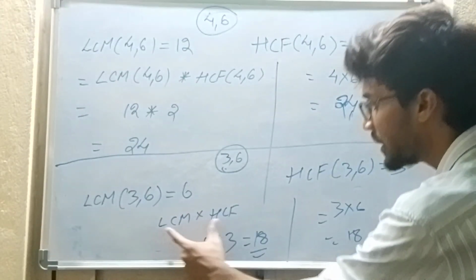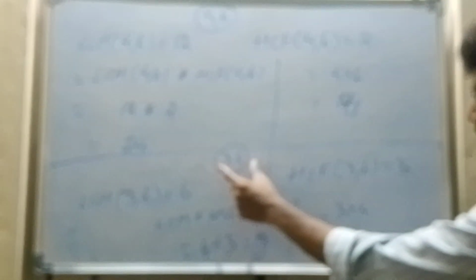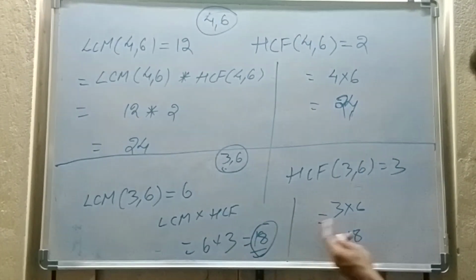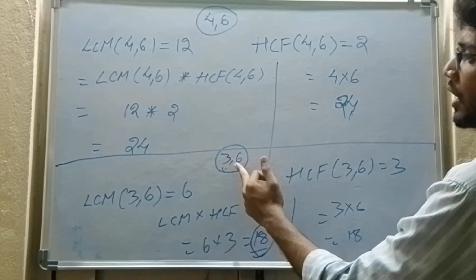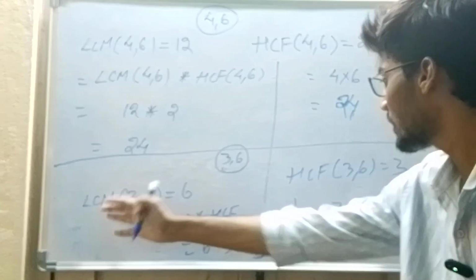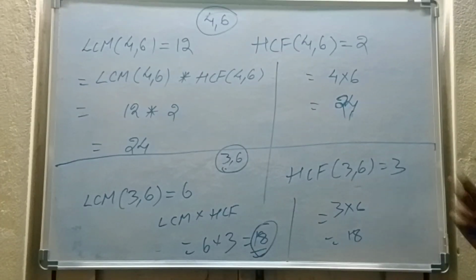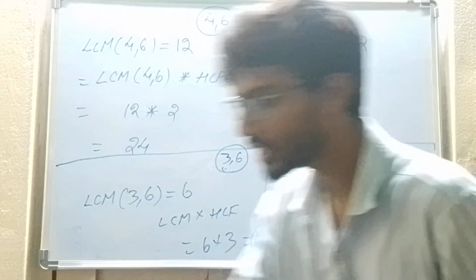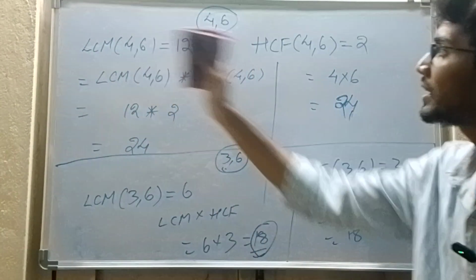If I multiply the LCM and HCF of the two numbers, then the answer that I am getting is the same as multiplying the numbers which I have taken to find the LCM and HCF. So this is the relation. This is the concept. All of you put a side heading: relation between LCM and HCF.